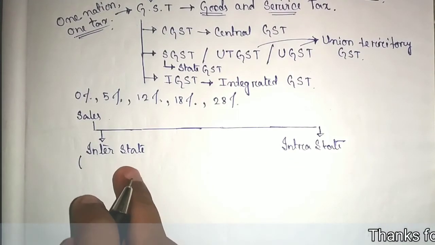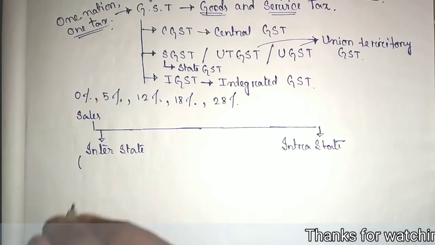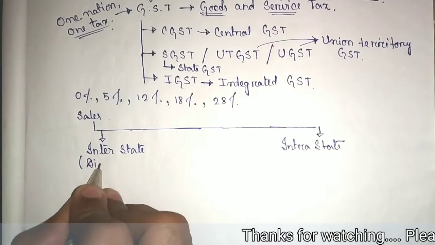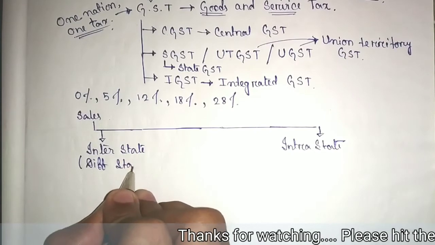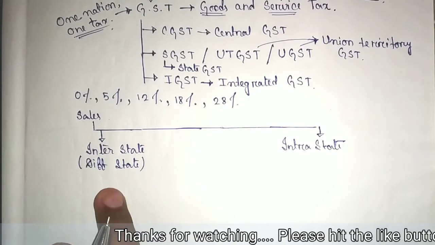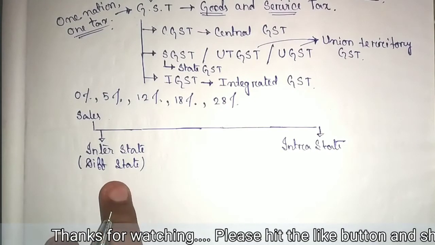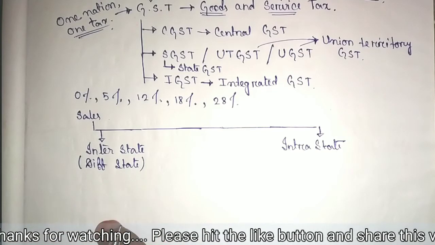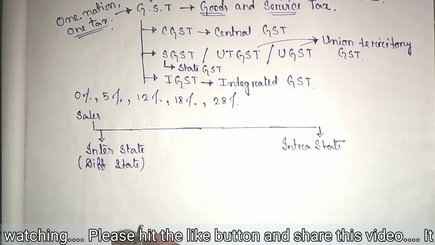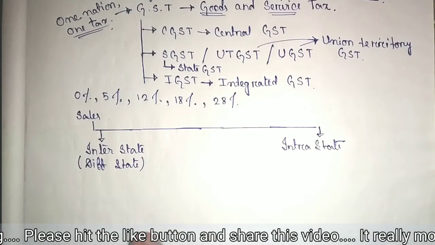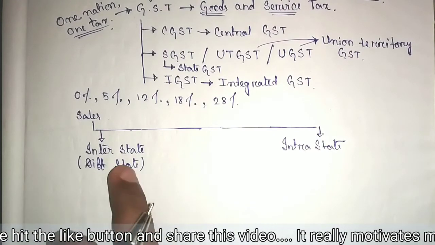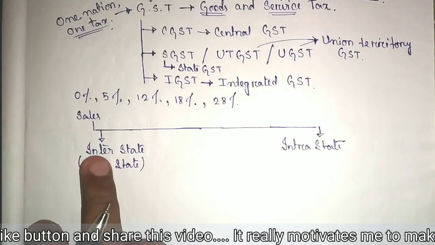Interstate means different states. For example, suppose a product is manufactured or bought in West Bengal and it will be sold in Bihar or UP. Then there are two states involved in one selling. So this kind of selling is called interstate.